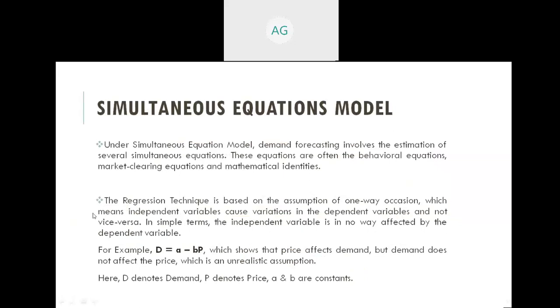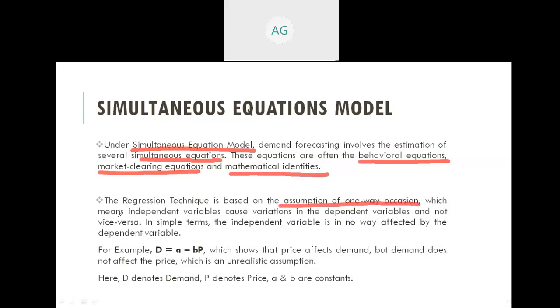Now the next method is the simultaneous equation model. So under the simultaneous equation model, demand forecasting involves the estimation of several simultaneous equations. These equations are often behavioral equations, market clearing equations, and mathematical identities. The regression technique is based on the assumption of one-way causation, which means independent variables cause variations in the dependent variables and not vice versa.